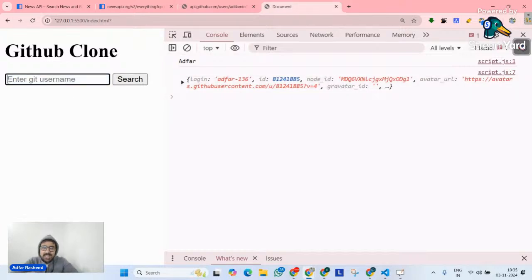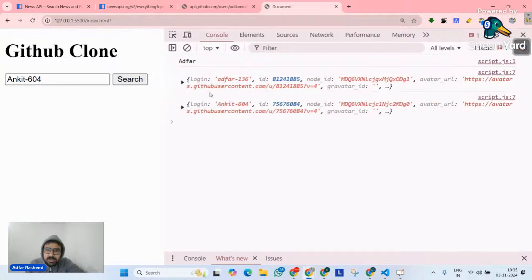Similar to this, I can simply go here and write some other username. There was some username that we saw in our chat. Let's quickly see that. Ankit604. If I go here and click on search again, as soon as I click on search, we get our data. So now this is how we will implement our search functionality. In most cases, the search functionality will be implemented using a parameter of that API.